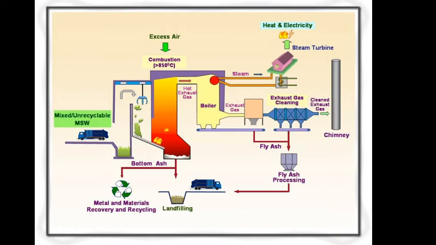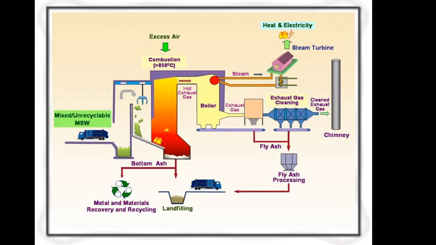After the waste is completely burnt, the hot exhaust gases generated are supplied to the boiler, and that heat is converted into steam, and the steam is converted into electricity using a steam turbine. Whatever other gases come through the combustion chamber are purified in the cyclone precipitator or fabric filter.